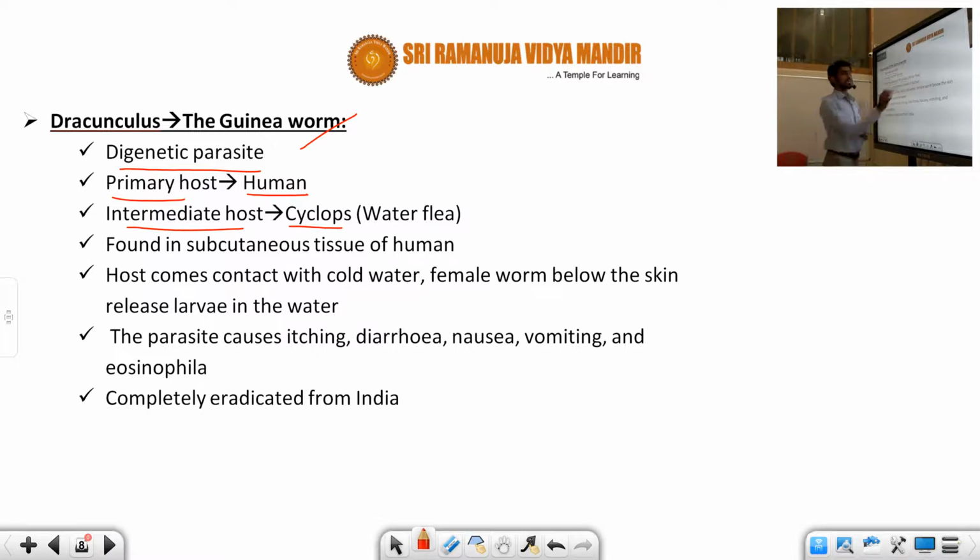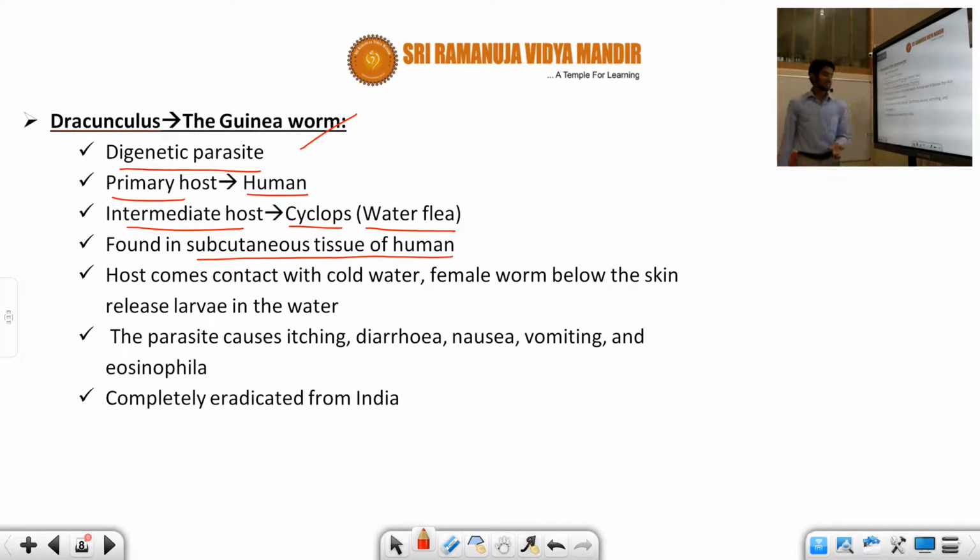It is also called the water flea. Okay, very important point, students. The guinea worm requires two hosts. One is the human being, another one is the water flea, also called the Cyclops. So generally where does this worm occur? It occurs in the subcutaneous tissues of the human being.